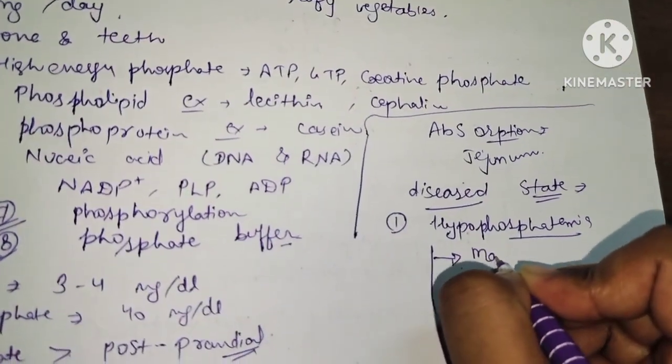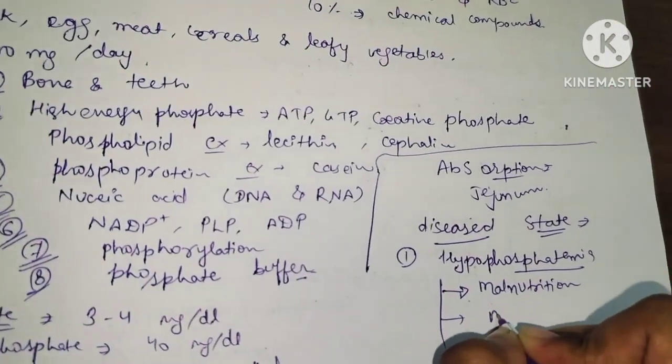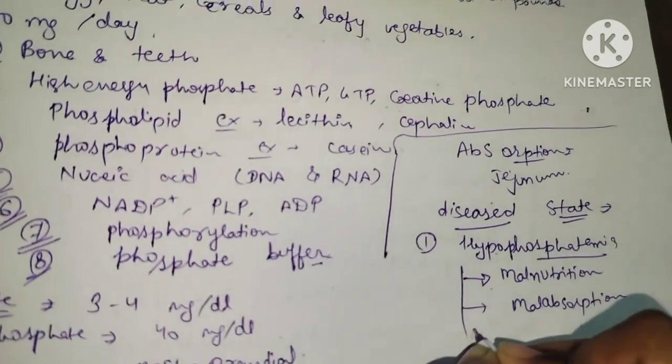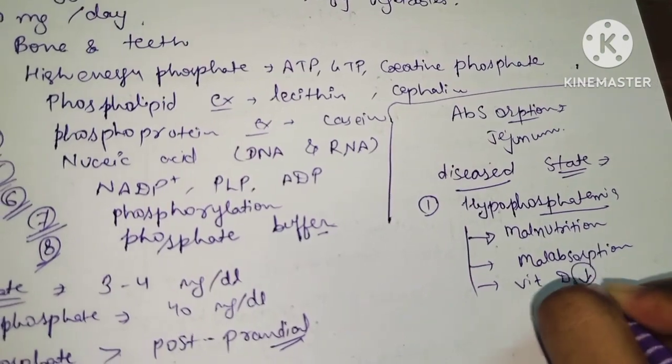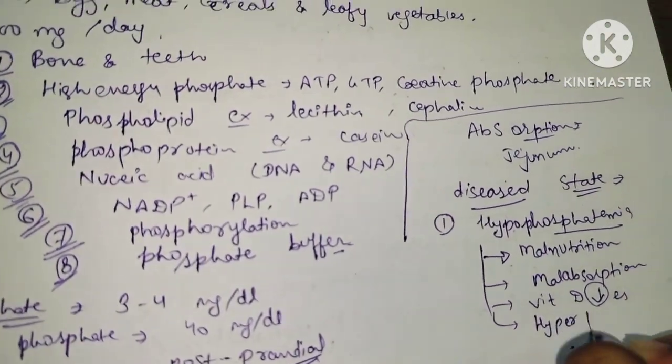It occurs in malnutrition, malabsorption, vitamin D deficiency, and in hyperparathyroidism.